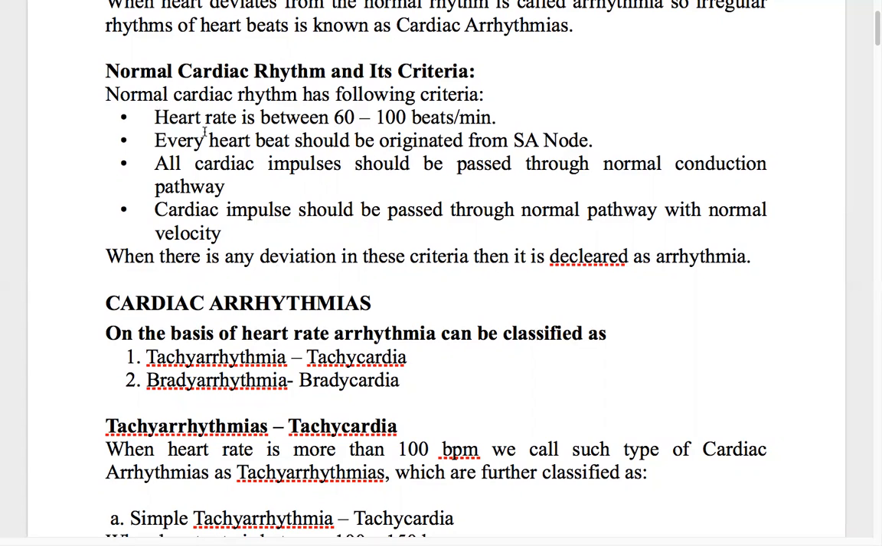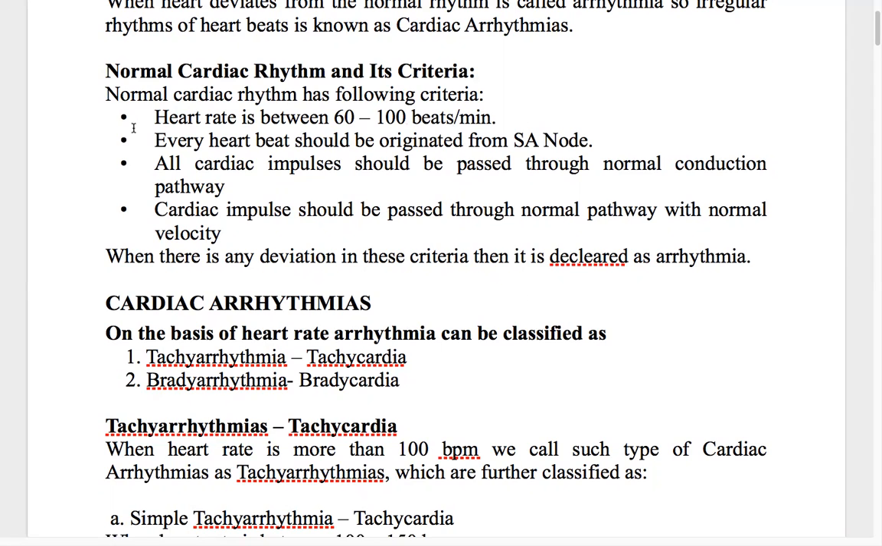See, the normal heart rate is between 60 to 100 beats per minute. So what if it is less than this or more than this? Then it is called arrhythmias. If the heartbeat is less than 60, it is called bradyarrhythmias, and if the heartbeat is more than 100, it is called tachyarrhythmias.